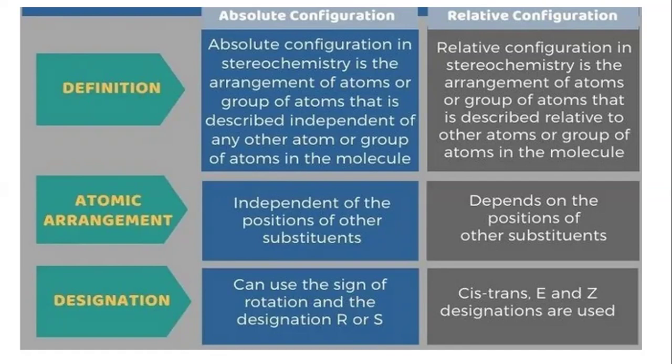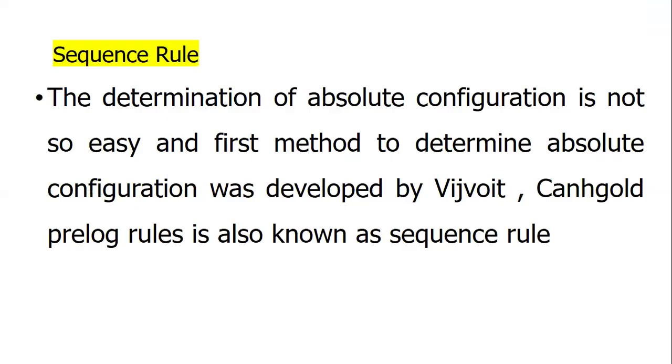Absolute configuration is independent of the position of other substituents, while relative configuration depends on the position of the other substituents. Designation can use the sign of rotation and the designations R or S. For relative configuration, cis, trans, E, and Z designations are used.